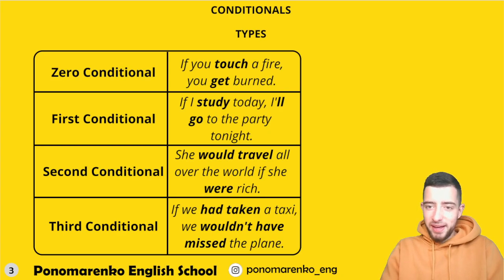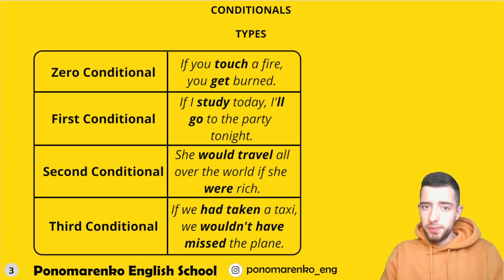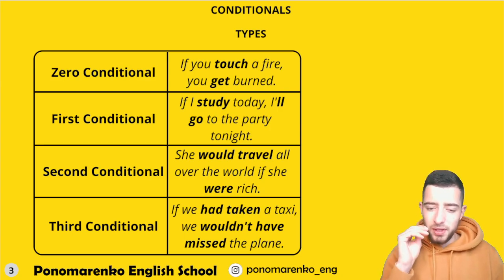You can see the band of conditional sentences: zero, first, second, third. Zero: if you touch a fire, you get burned. I'll tell you about each of them, as I told you, more precisely in the next slides. But anyway, just follow this thread. What do I mean? Just pay attention to the sentences, to the tenses in different parts.